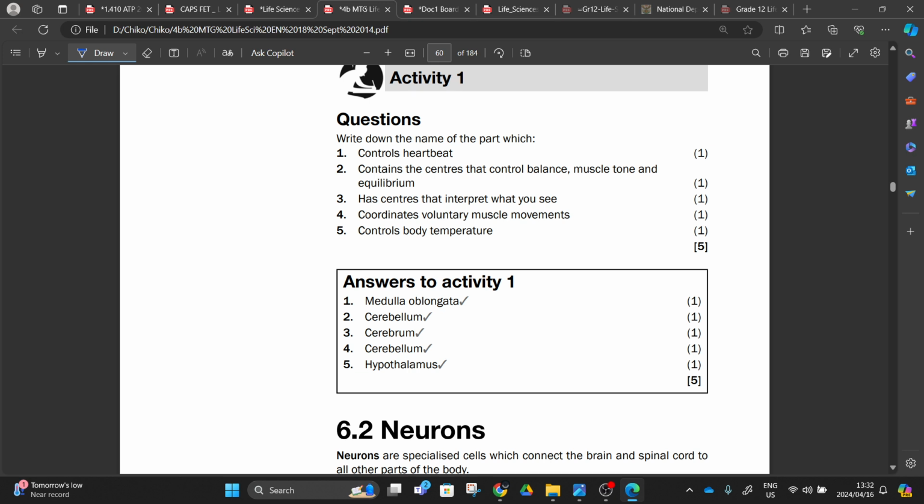And then number 3, it has the center that interprets what you see. Here we're talking about sight and hearing: cerebrum. And then number 4, it coordinates voluntary muscles. Here the keyword is "coordinates." Cerebrum controls voluntary muscles. Cerebellum coordinates voluntary muscles. And then number 5, it controls body temperature: hypothalamus.